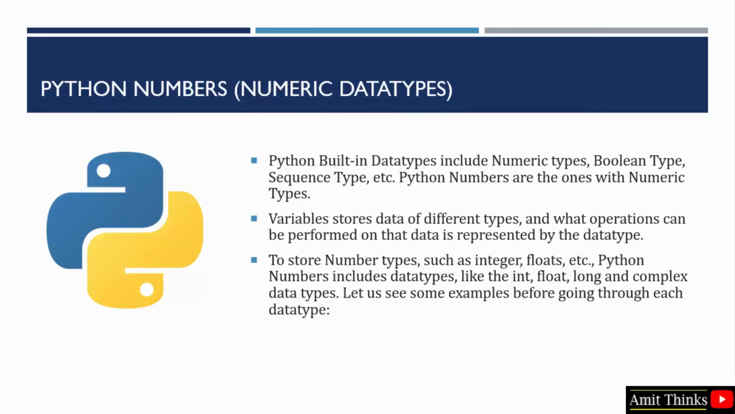So now you would be wondering what is a data type. Variables in Python basically store data of different types. It can be int, float, string. And the operations that can be performed on that data are determined by the data type. At first we will see some examples, then we will move towards the numeric data types, what all it includes. Before that we will see a simple example.